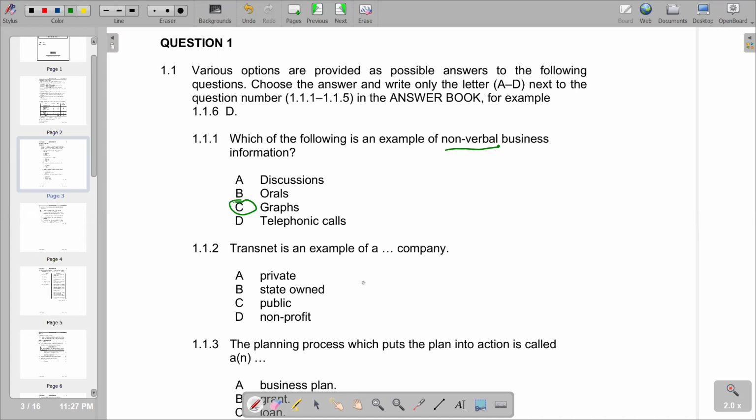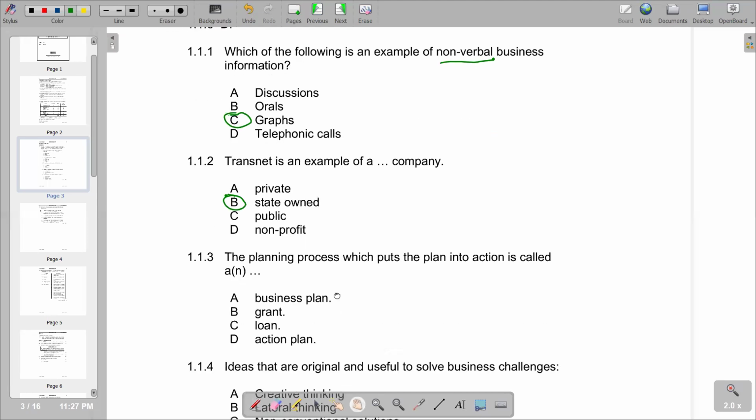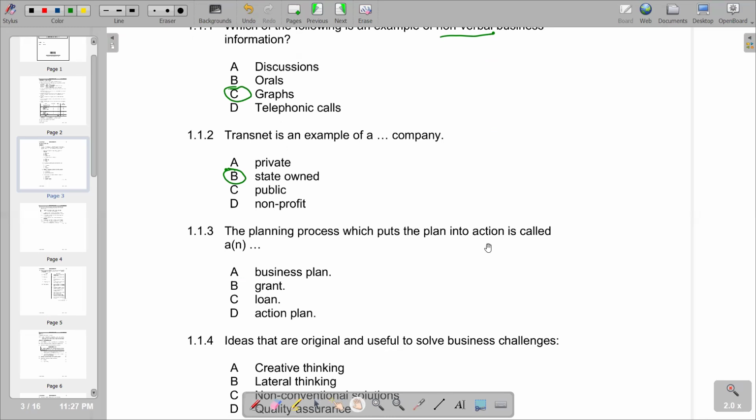We got 1.1.2. Translate is an example of a Dutch company. We've got private, state-owned, public, and a non-profit. So according to the responses that we have, we see that the correct answer that we have is state-owned company. Then you go to 1.1.3. The planning process which puts the plan into action is called A. We know that this is an action plan. And we've got action plan on D. So we have our correct answer is action plan, which is on D.